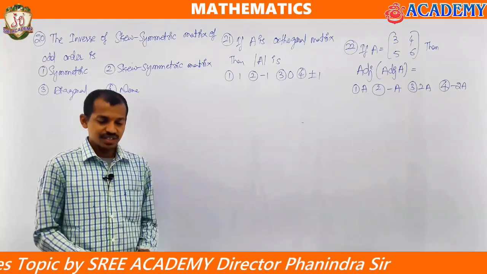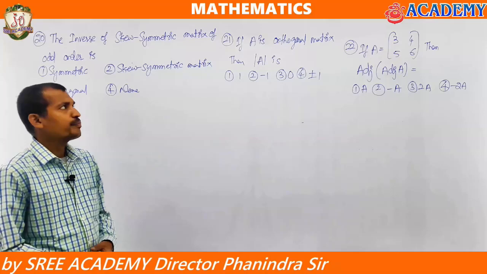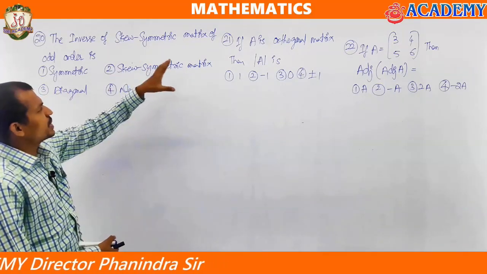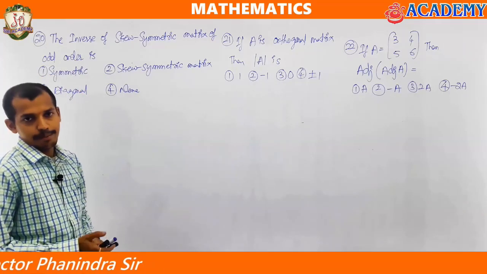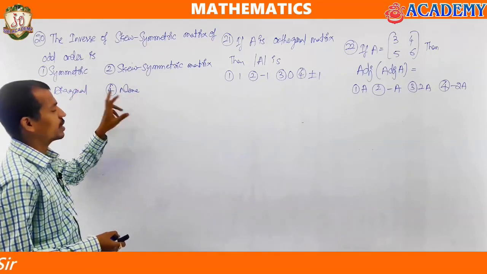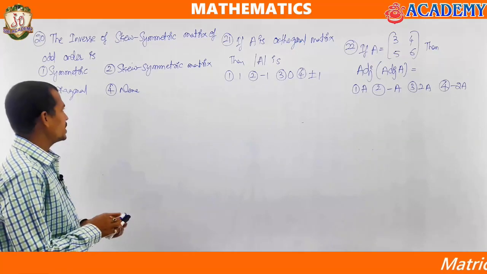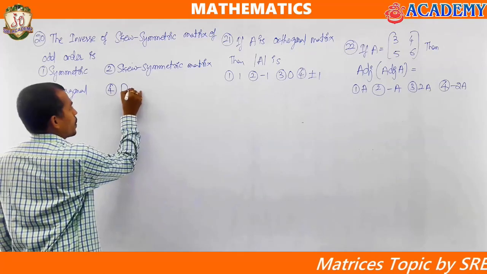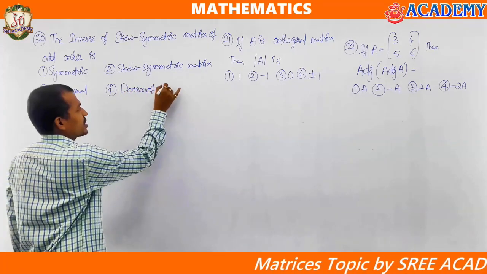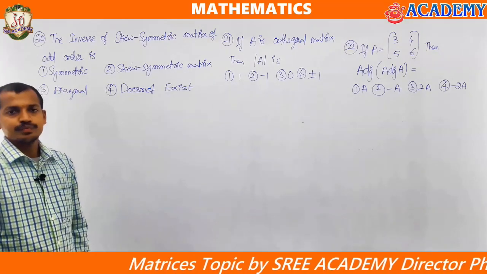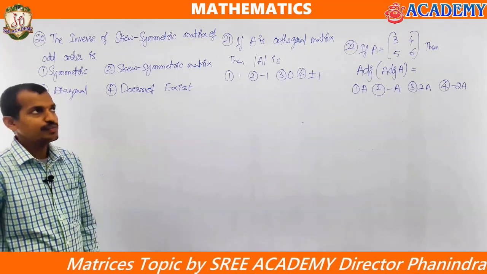Let's see this question, sir. Given what? The inverse of a skew symmetric matrix of odd order. Given symmetric, skew symmetric, diagonal, none. I will say not only none, it does not exist. We can say that one also.